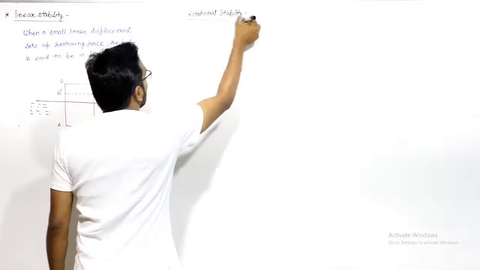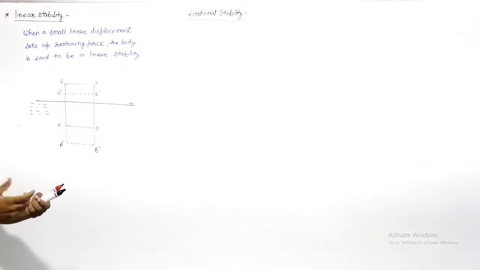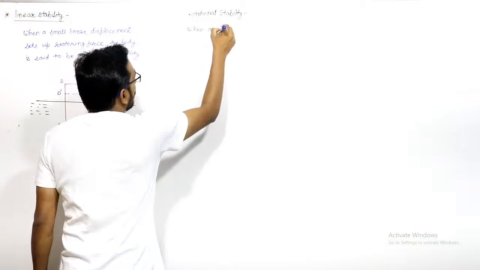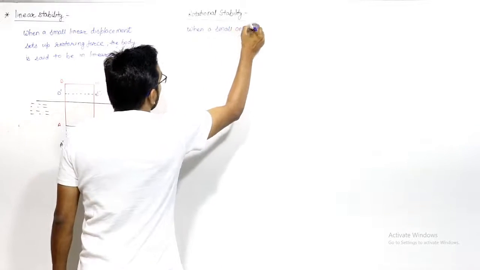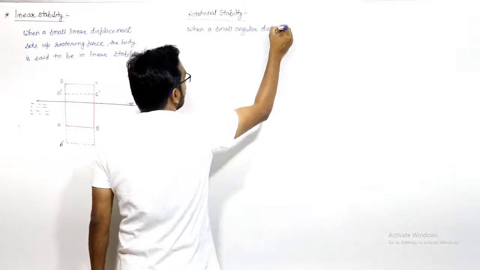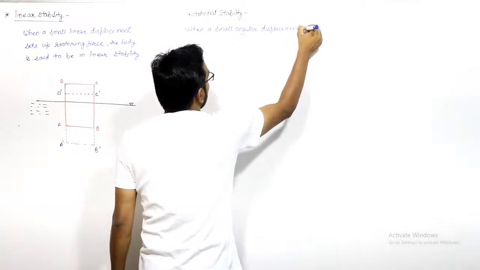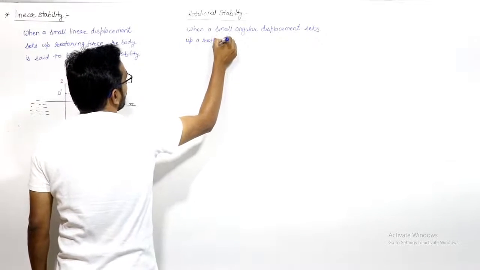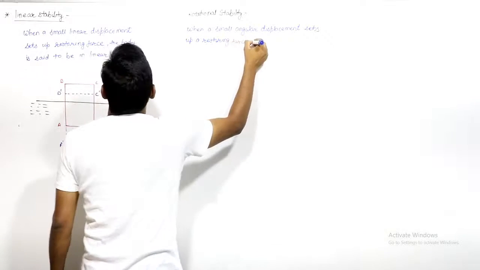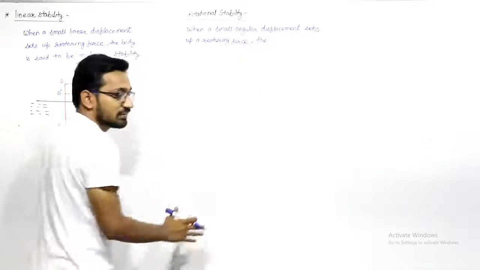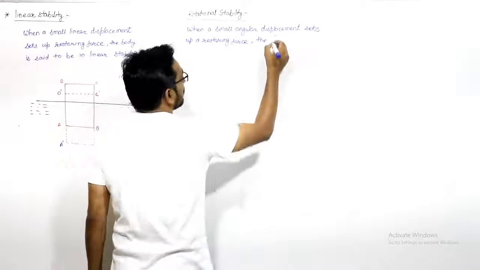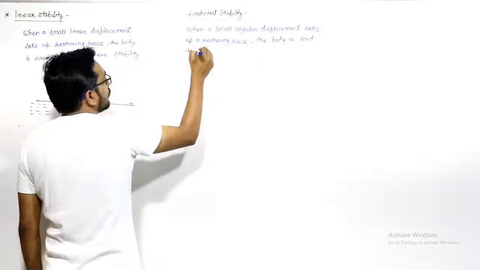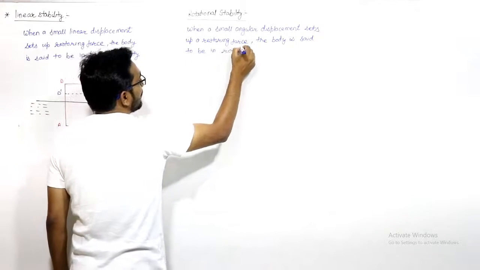Similarly to the linear equilibrium, where we have linear displacement, in the rotational case, if you give a small angular displacement to the body, and this angular displacement sets up a restoring force, and because of this restoring force the body comes back to its original equilibrium position, the body is said to be in rotational stability.